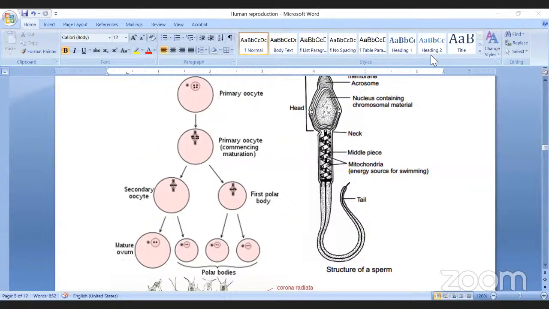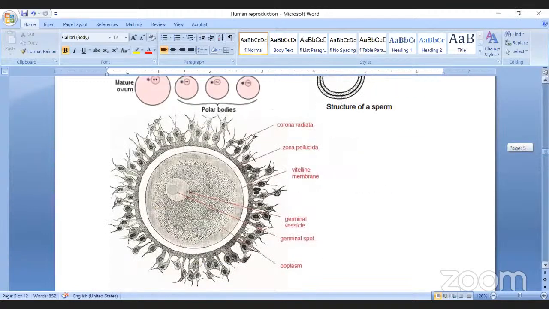Okay. Next. After oogenesis, there is the structure of the egg. Here we have to remember the layers of the ovum. The ovum is covered with an outer rough cellular layer called the corona radiata. Inside that, a non-cellular thick layer called the zona pellucida, and inside that there is the vitelline membrane, and it encloses the plasma membrane.